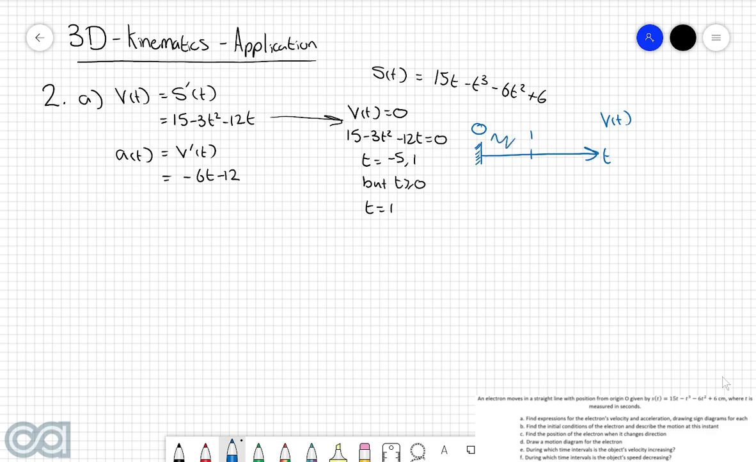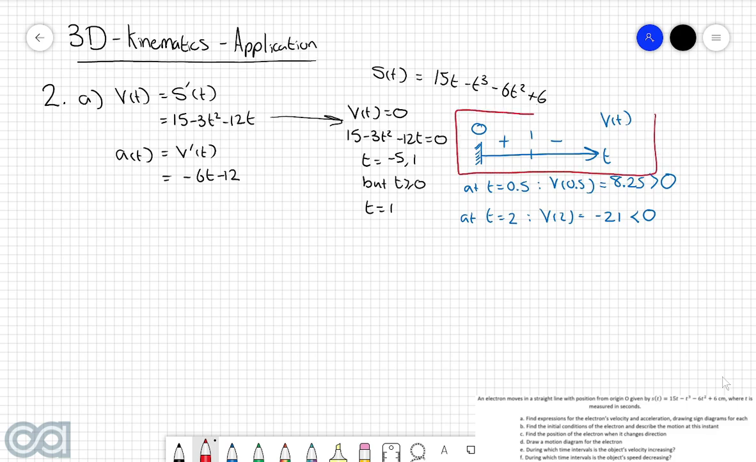For this first region here, we can test out the velocity at t is equal to 0.5, in which case v of 0.5 is equal to 8.25, and that's just by substituting 0.5 back into the original velocity function. And because this is greater than 0, we're going to put a plus here. And then for the second region, we can test out the velocity at t is equal to 2, in which case v of 2 is equal to -21, which is less than 0, so we'll pop a minus sign there. So this here is our sign diagram for the velocity function.